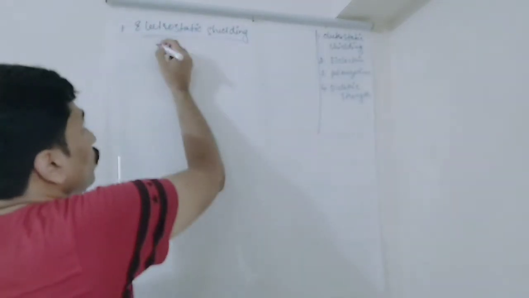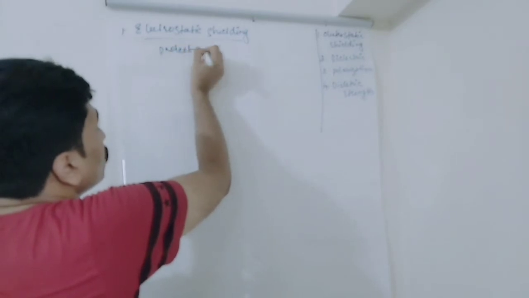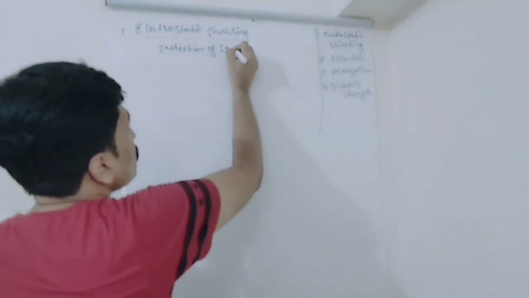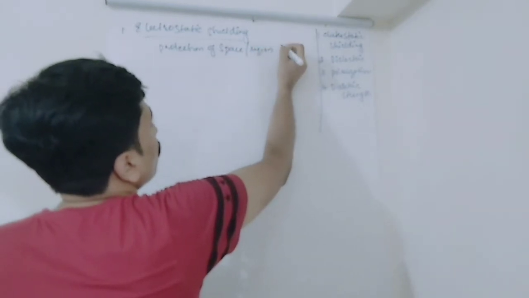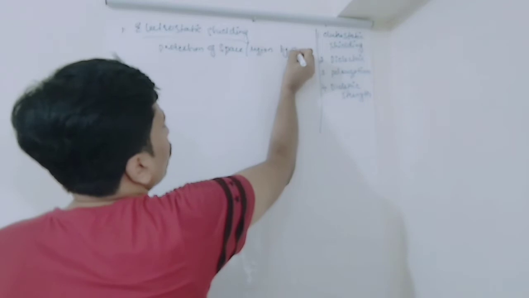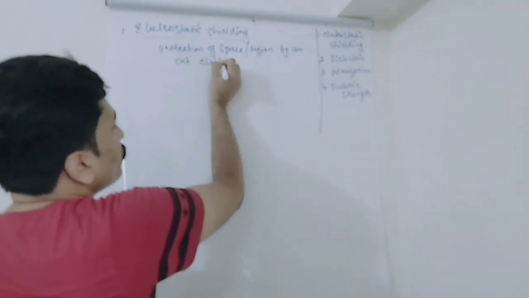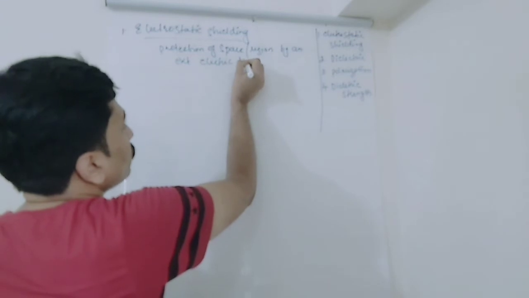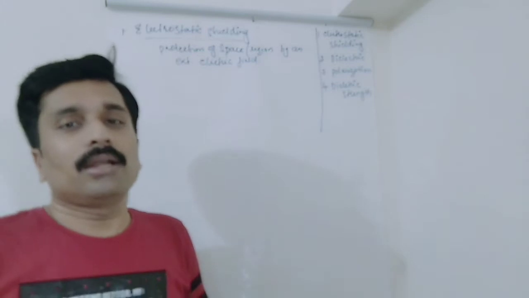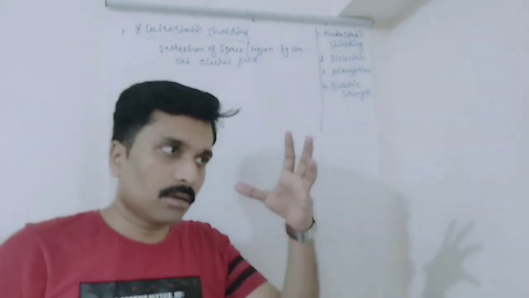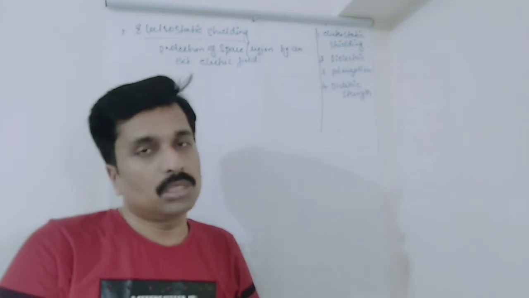And we all know that inside a conductor, the electric field is zero.